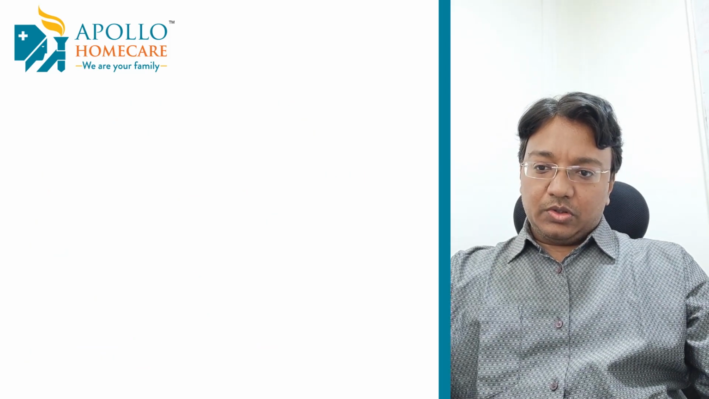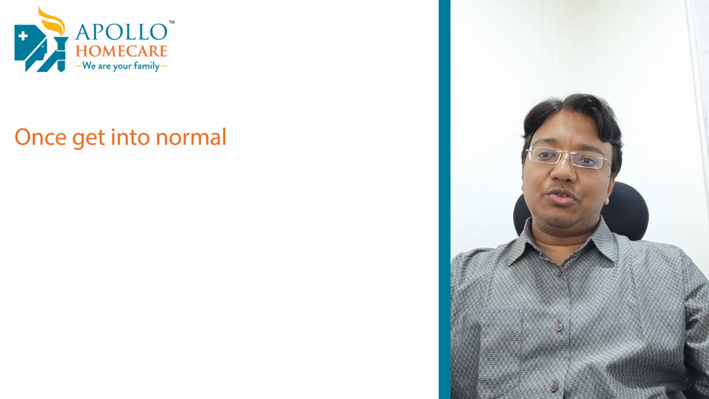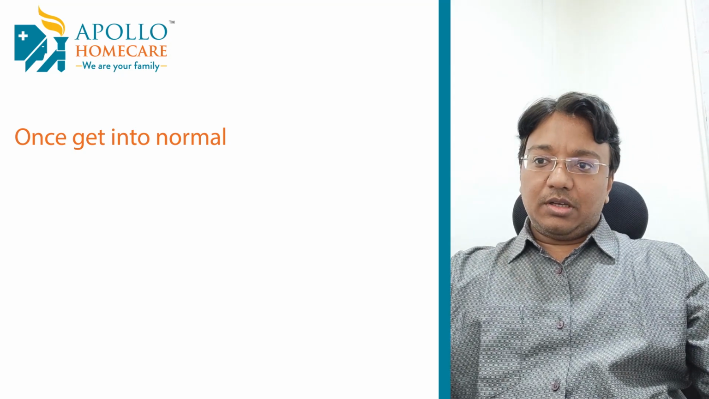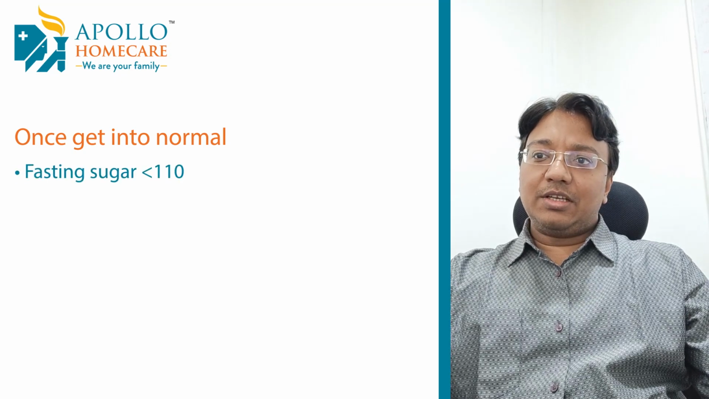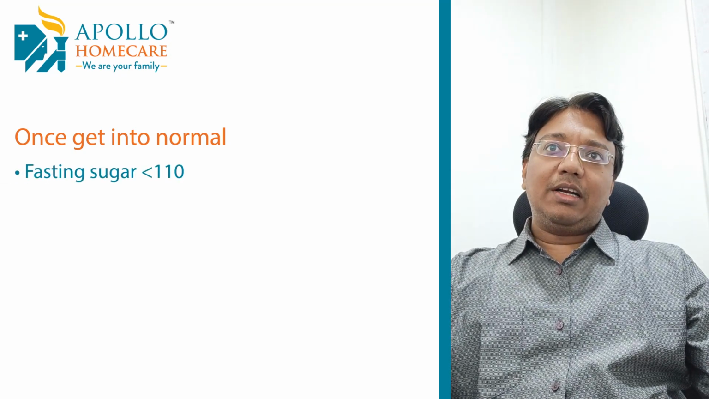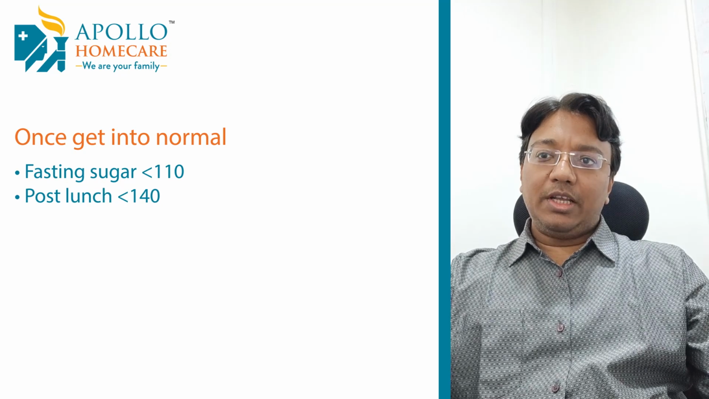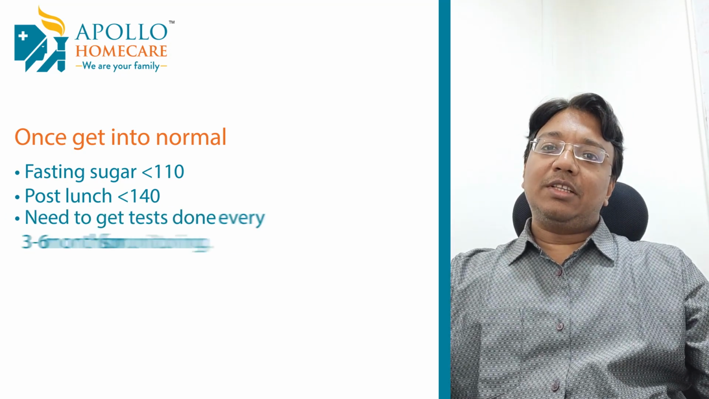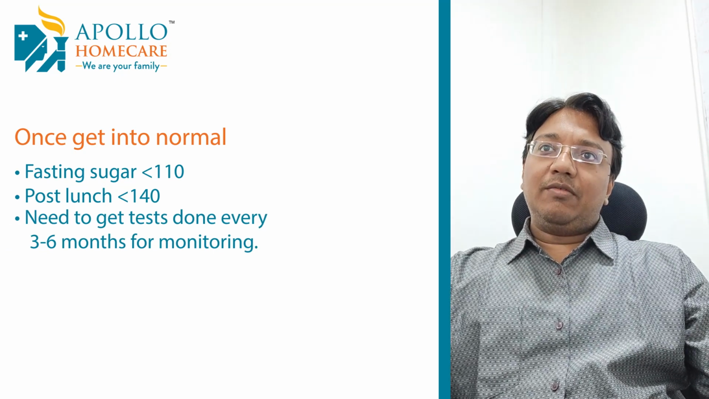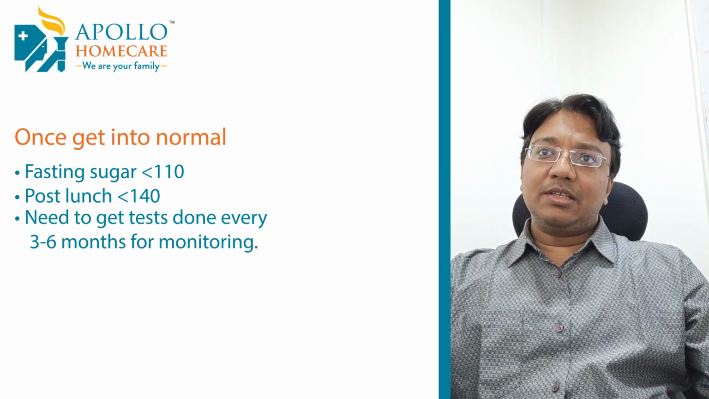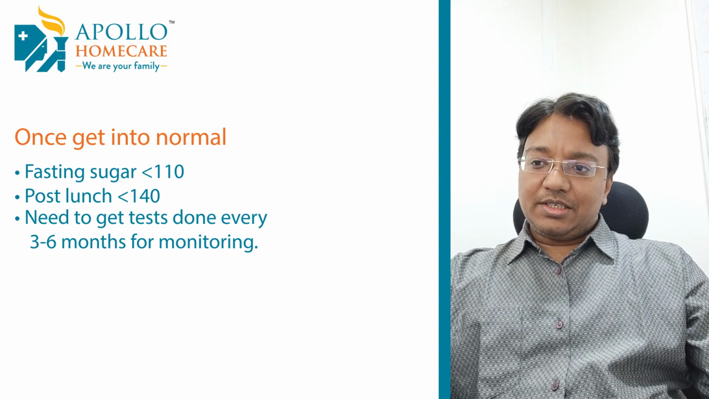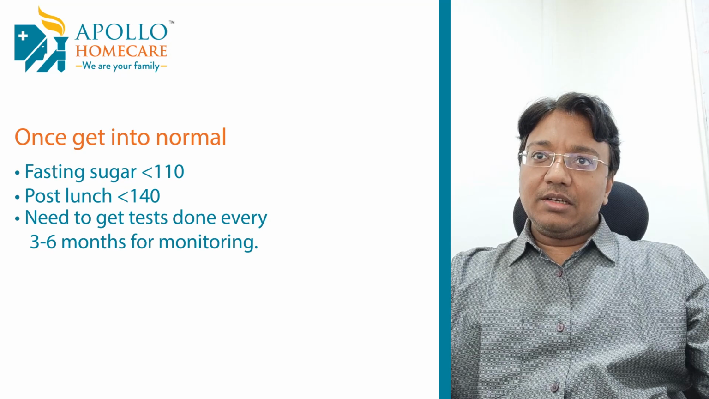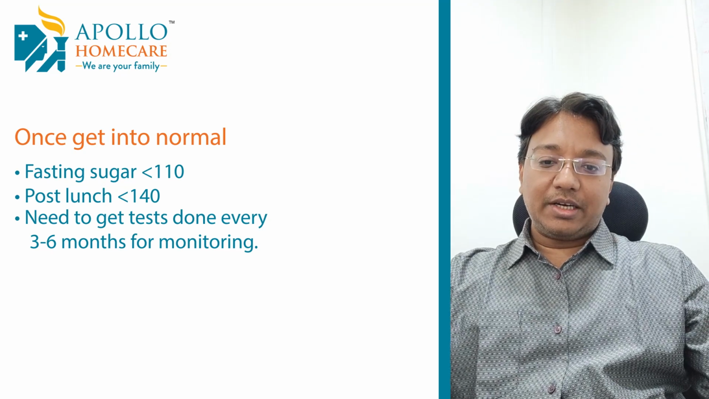Once sugars are controlled, how frequently should you monitor? Once a person lands in the normal sugar range, that is fasting below 100 to 110 and post-lunch below 140, they should get their sugar checked every 3 to 6 months. If the sugar increases, the dose has to be increased. If the sugar decreases, the dose has to be adjusted. But throughout this, diet and lifestyle has to be maintained.